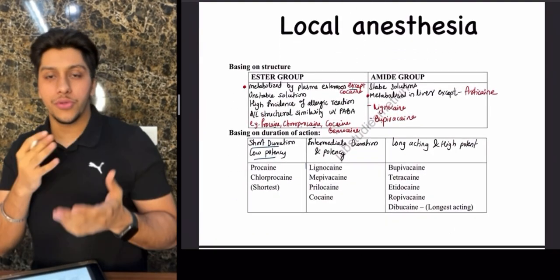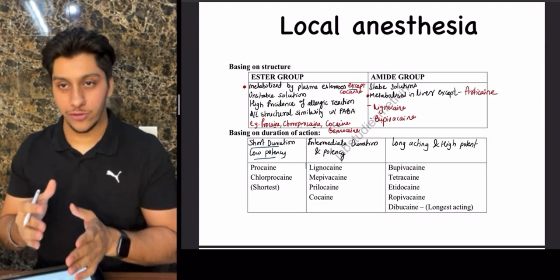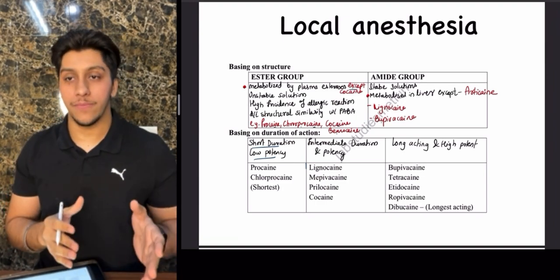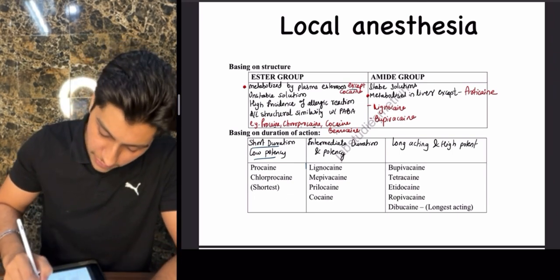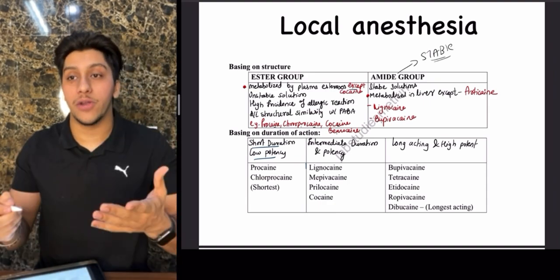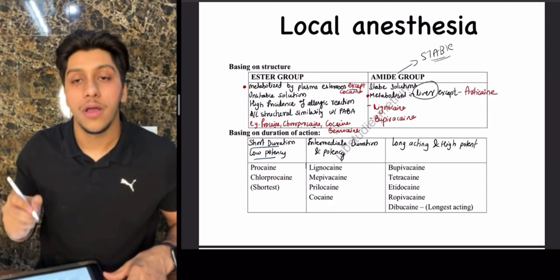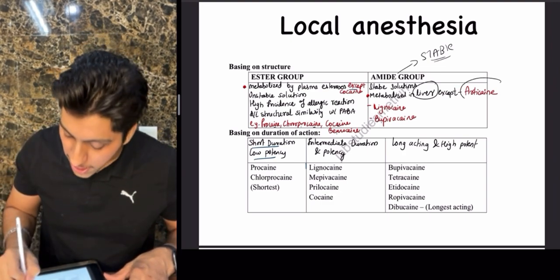If you talk about the local anesthetics, they are basically divided into two types: the ester groups and the amide groups. Okay. So what is the difference between both of them? First of all, you need to know that the amide groups are the ones which are stable in nature. And then you need to know how they get metabolized. They get metabolized by the liver. Among the amides, the only exception which does not get metabolized by the liver is going to be articaine.